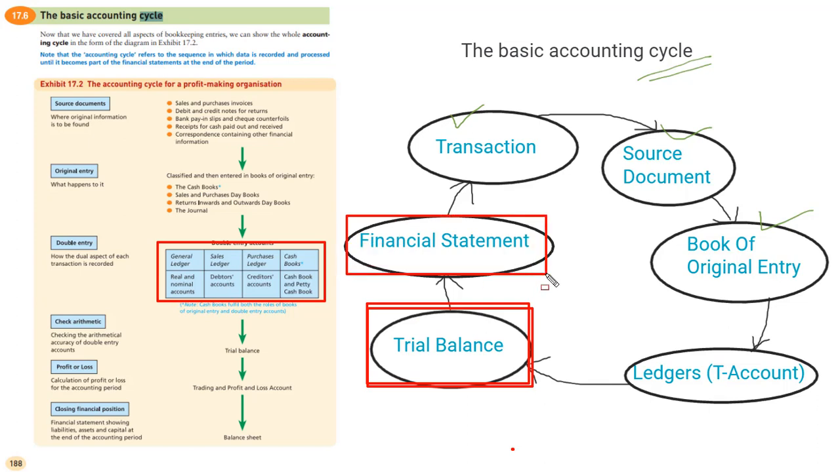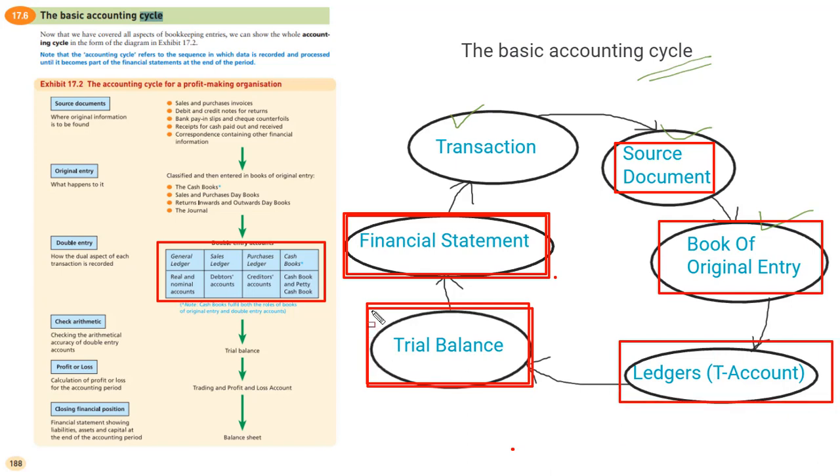Guys, we have to remember one thing: the process we are following here is actually to complete the financial statement. It means we are doing the transaction, then keeping the source document, then giving entry in the book of original entry, then keeping the ledger T accounts, then creating the trial balance. All these things are actually happening for creating the financial statement.